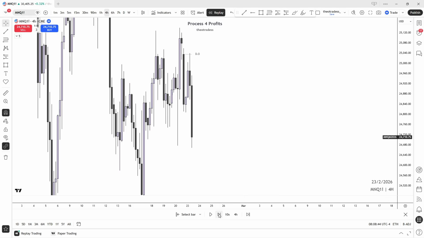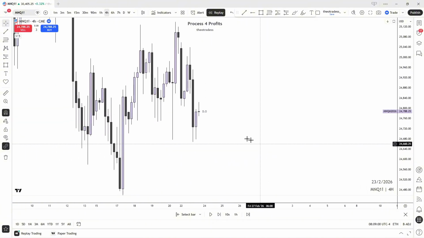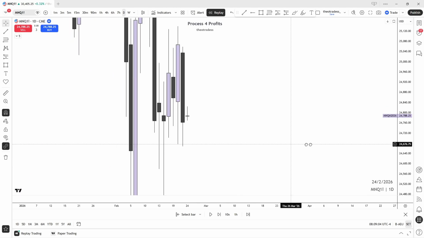4 hours. Hour. Six. Right there. So the daily candle closed. Let's go look at how the daily candle looks.